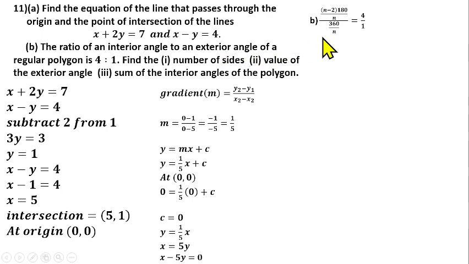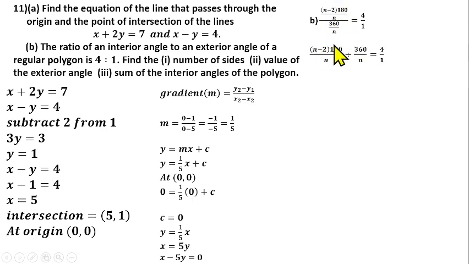Each exterior angle of a regular polygon is 360 over n, equal to 4 divided by 1, which is 4:1. So this is the ratio of each interior to each exterior, and that should equal 4 over 1.